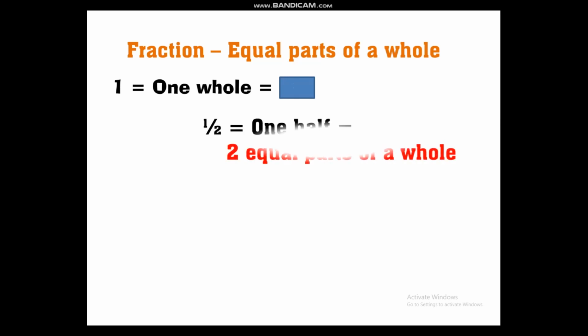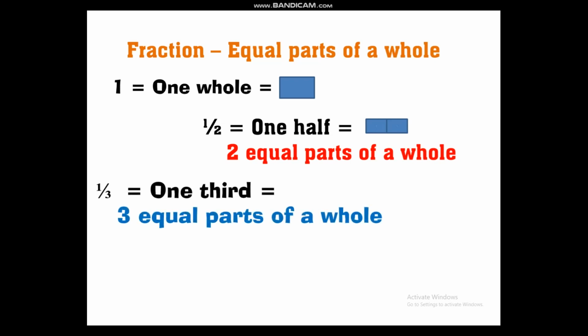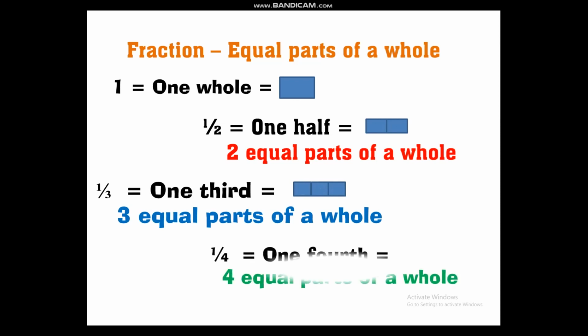And 1/2 means 2 equal parts of a whole. And how can we represent this? Like we had one thing and it has been divided into 2 parts. Next is 1/3, 3 equal parts of a whole. Now we will talk about 1/4 and it is 4 equal parts of a whole. I hope you have understood children.